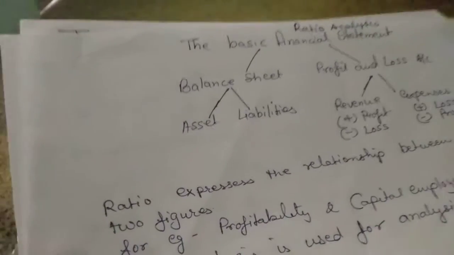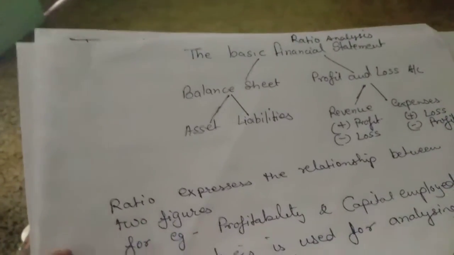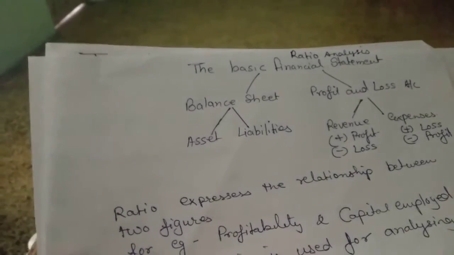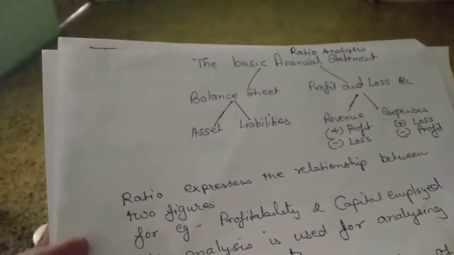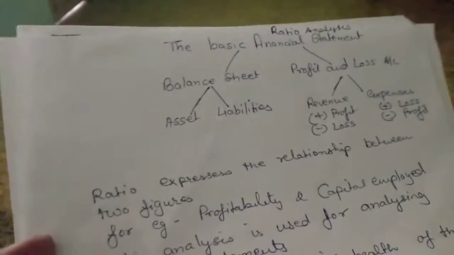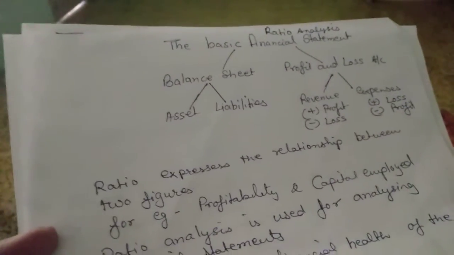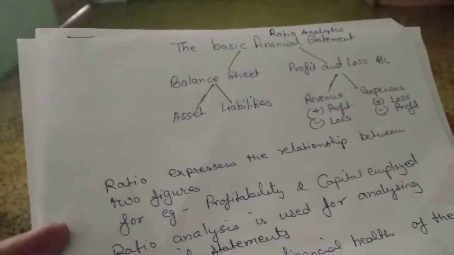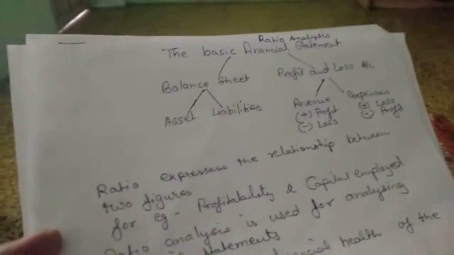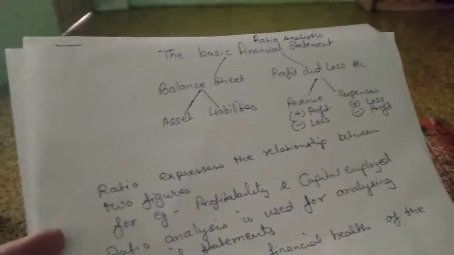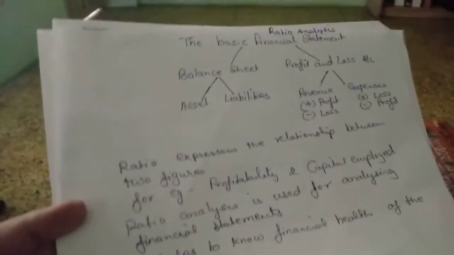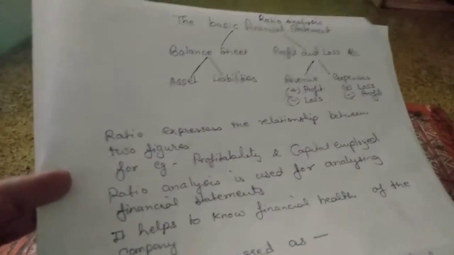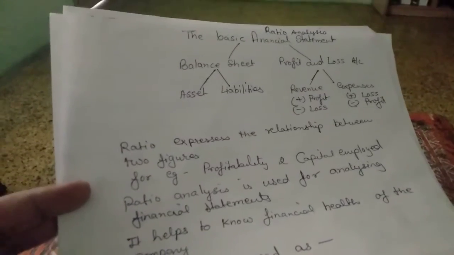So again on the balance sheet part, if the assets are more than the liabilities, definitely we can say that the business is in a fruitful position. As against this, if the liabilities are more, then the firm has to take necessary action so as to reduce its liabilities and increase its assets.